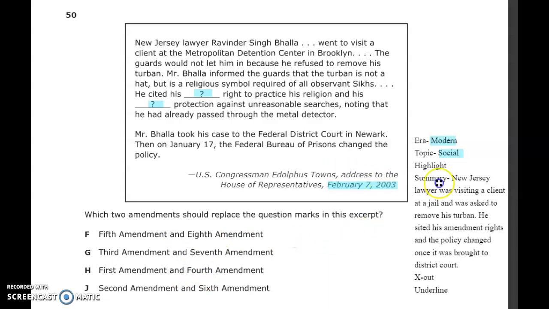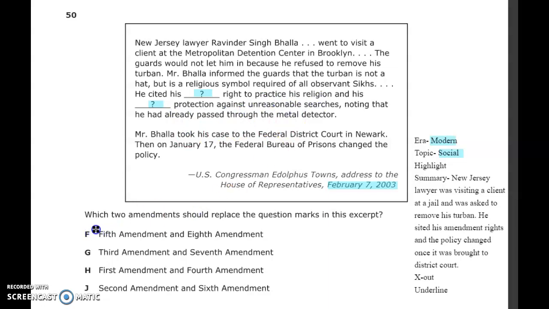Quick summary: a New Jersey lawyer visited a client at a jail but was not allowed to enter and was asked to remove his turban. He cited his amendment rights, and the policy was changed once it was brought to a district court. So which two amendments should replace the question marks in this excerpt? Which amendment is the right to practice his religion, and which amendment is protection against unreasonable searches?